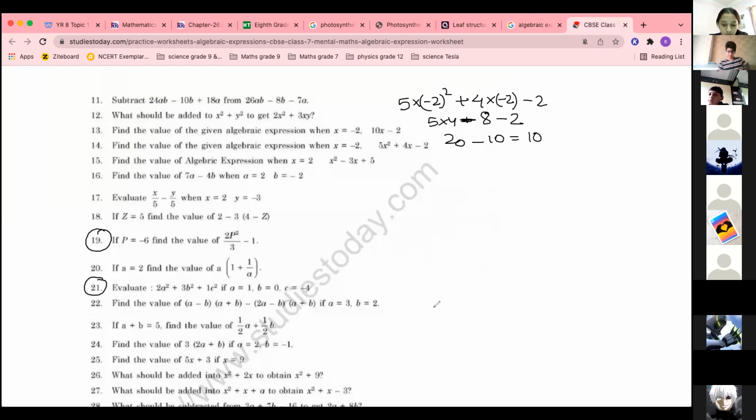Ibrahim, which answer are you giving? This I have done, and for this question only. Question 14 I have done over here. Wrong answer, Ibrahim. Ma'am, after question 14, do we have to do 19 or 20? 5x square, where is it? It was 4x minus 2, so you multiplied 4 into x. It had x, right? The value of x they have given. That you have to put. You have to find the value when x is equal to this. So you have to put the value.